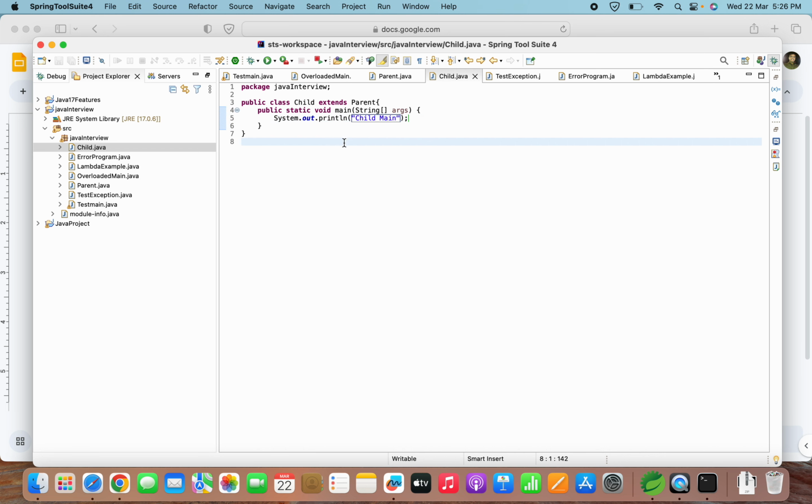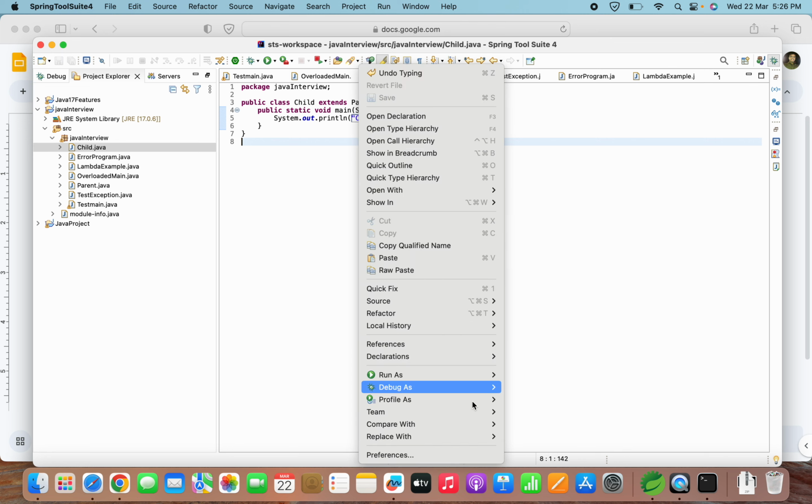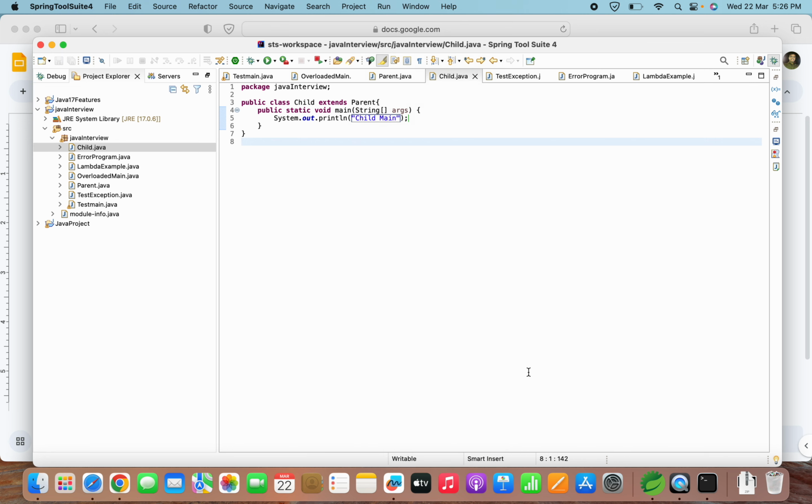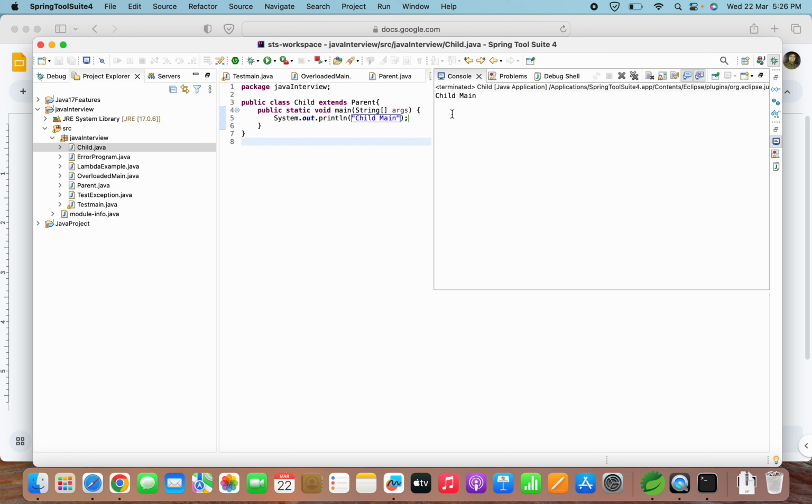So now I have given some implementation in the child class only. If I try to run this, see, it is printing "child main". It is not going to the parent class method, because it has found that this method is present here. And since it is static and bound to that class, not to the object, that method is hidden for the child class. I hope this is clear.